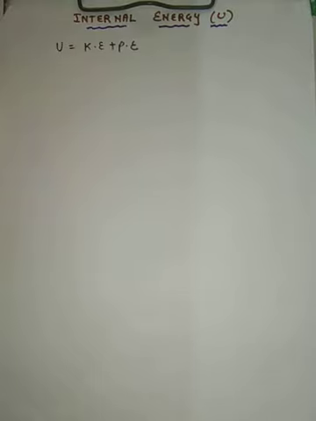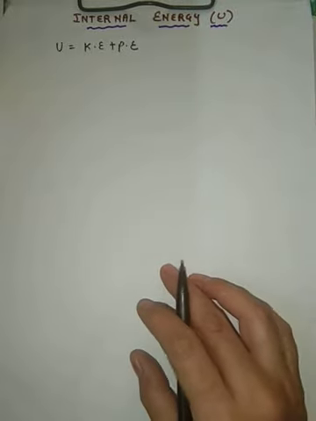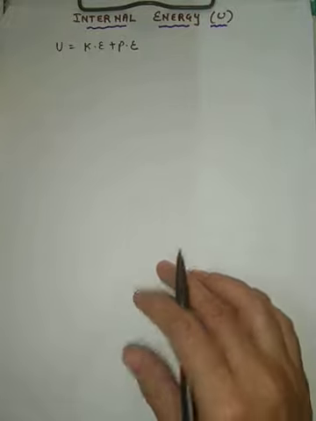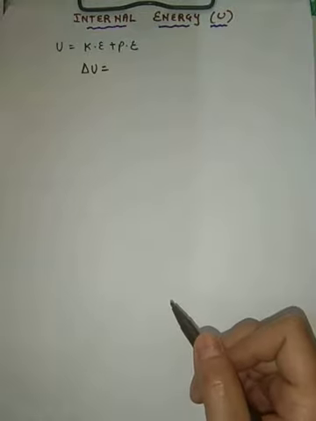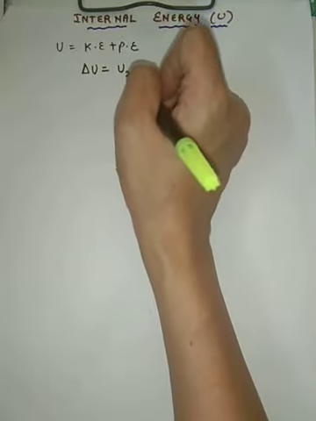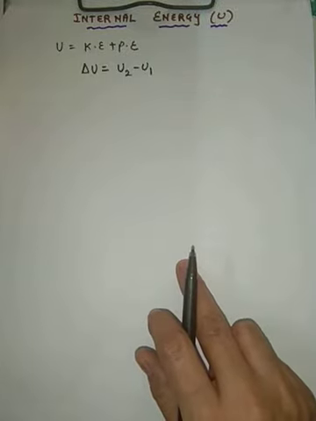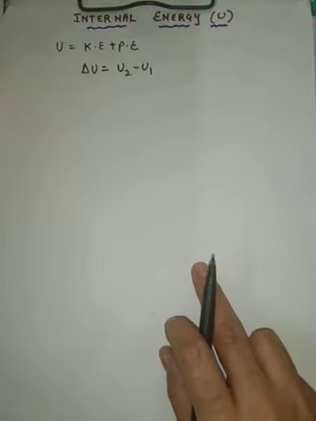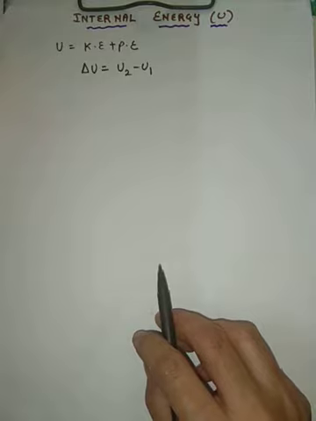system. Now, if work is done on the system or if heat energy is supplied to the system, there will be a change in the internal energy of the system. Let this change be denoted by delta U. Then this will be equal to U2 minus U1, where U2 is the final internal energy and U1 is the initial value of internal energy. This shows that internal energy is a state function.